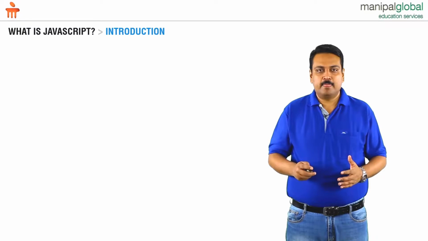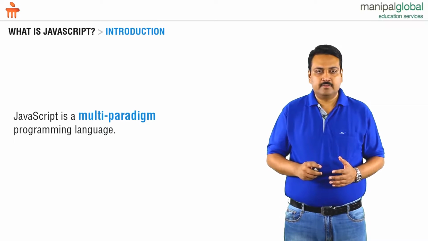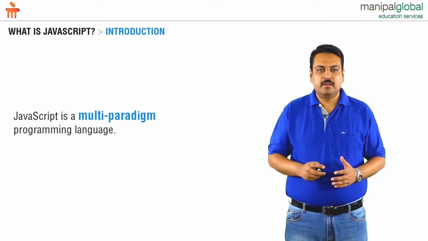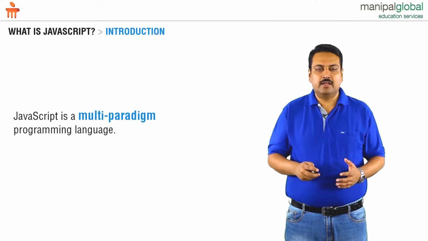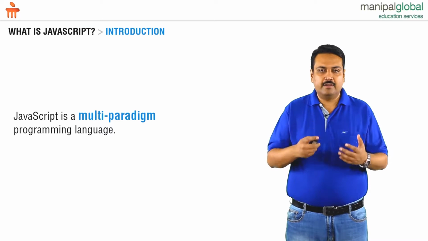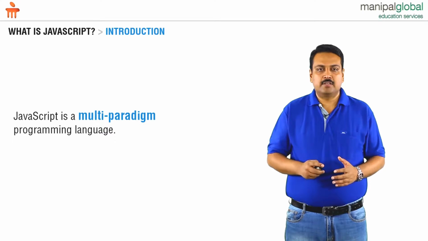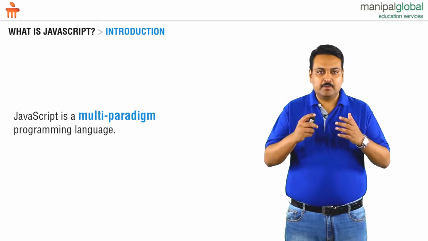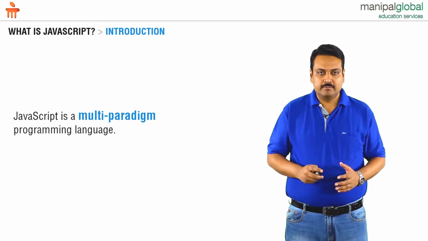So we can say that JavaScript is a multi-paradigm programming language. When we say it is multi-paradigm, we mean to say that it's a language that has support for many forms of programming. Using JavaScript, we can develop object-based, functional, imperative, and we can also develop prototype-based programs. JavaScript also allows a structured approach to programming.